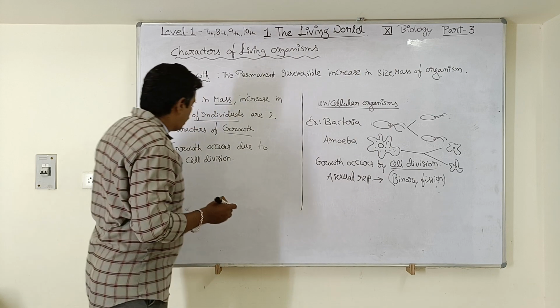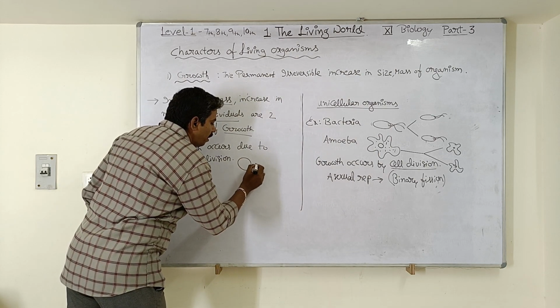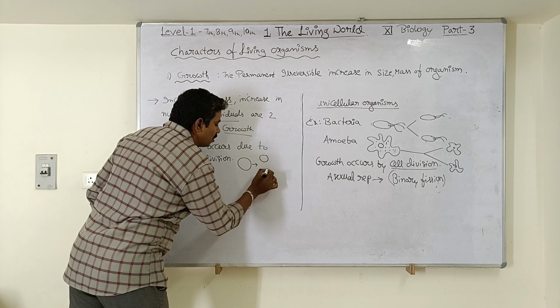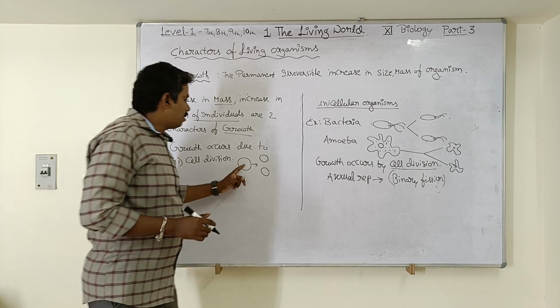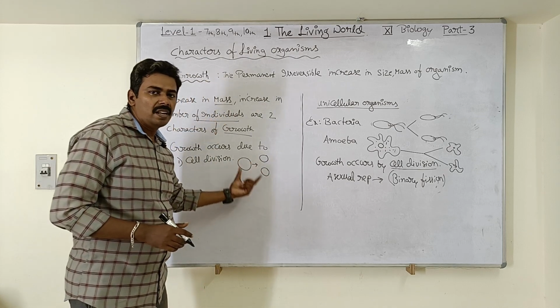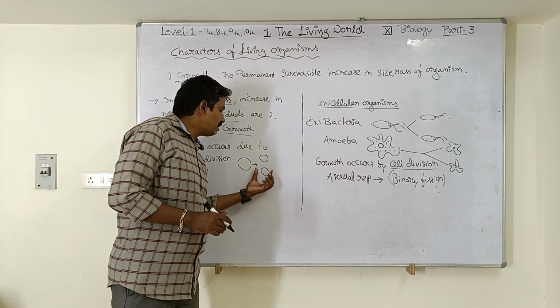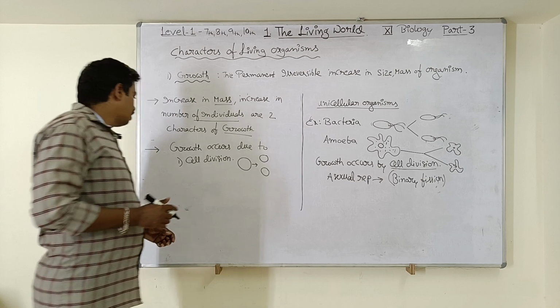Okay, so what is a cell division? Look here students, this is one cell. The cell is splitting into two cells. So thereby from one cell two cells are formed. This process we are calling cell division. Because of increase in number of cells, the growth is taking place in the living organisms.